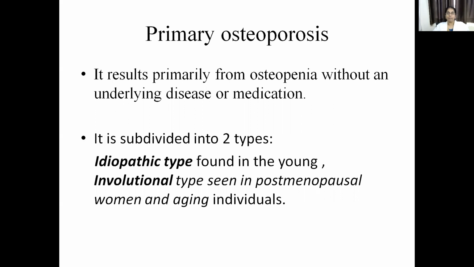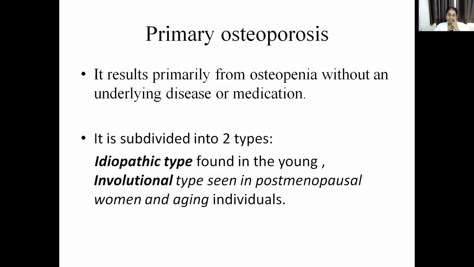Primary osteoporosis is the decrease in bone quantity because of causes other than an underlying disease or medication. It's called primary, and it's again subdivided into two types: idiopathic type and involutional type.